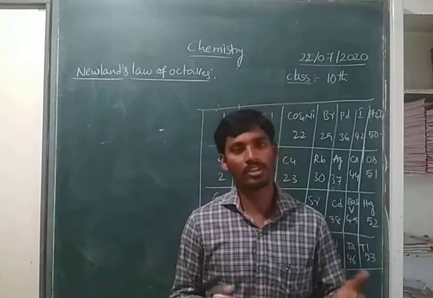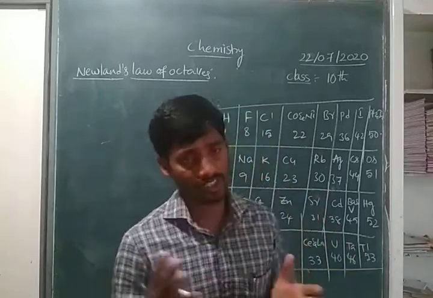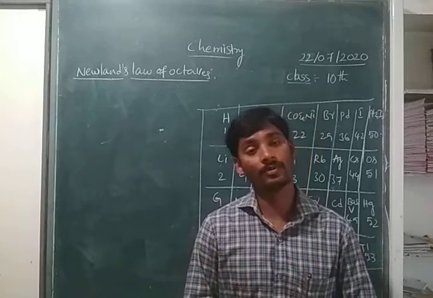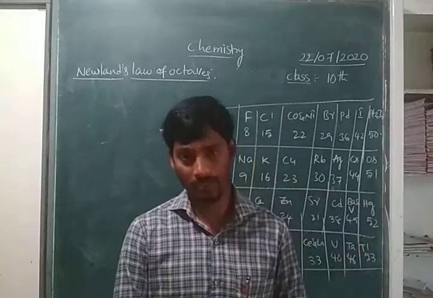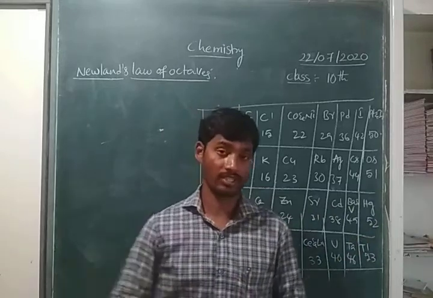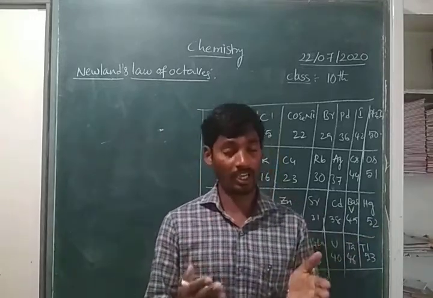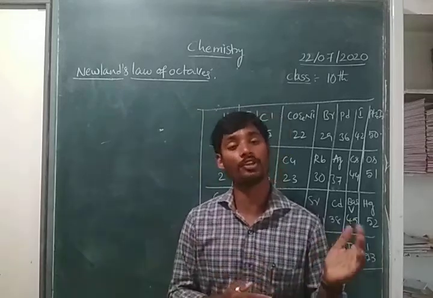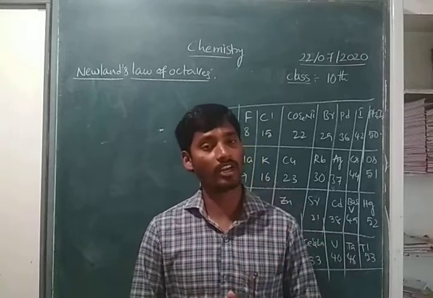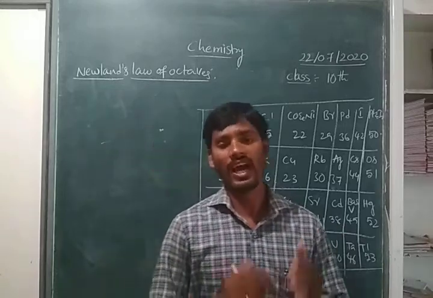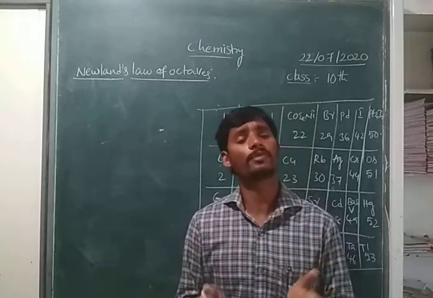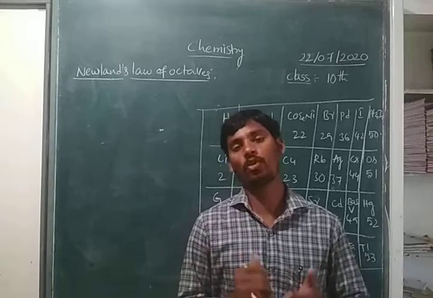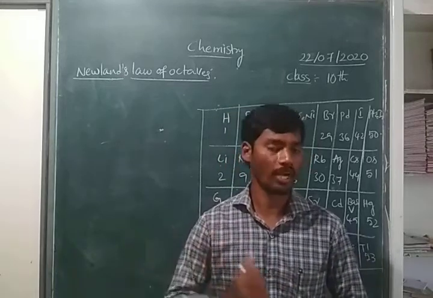Right children? So whatever it may be, the triad classification failed to explain the classification of the elements. It has some limitations. It does not explain all the elements we have. And the second one, for the lower atomic weights and the higher atomic weights like fluorine, chlorine, bromine, iodine, it does not explain those elements, and it fails to explain the properties of all the elements. Right children? So these are some drawbacks or limitations of the triad classification.